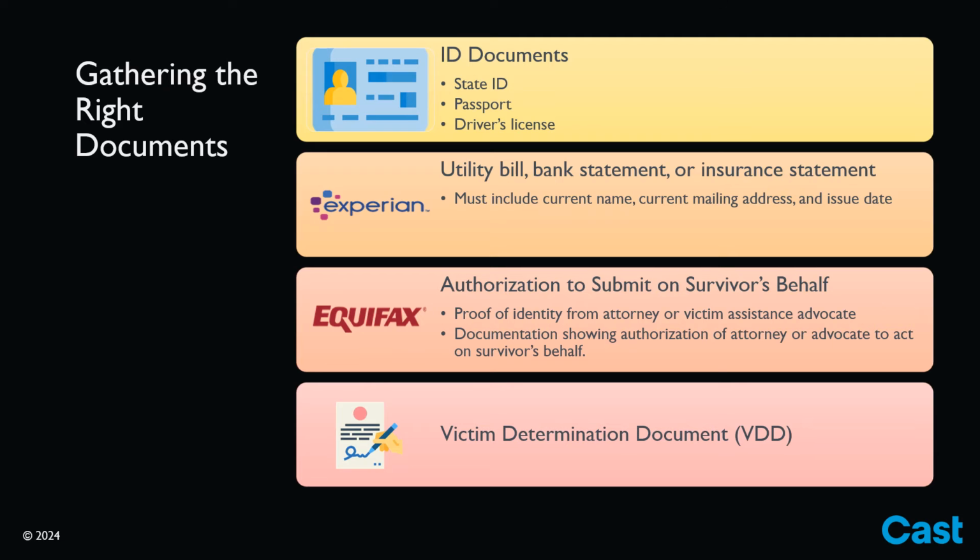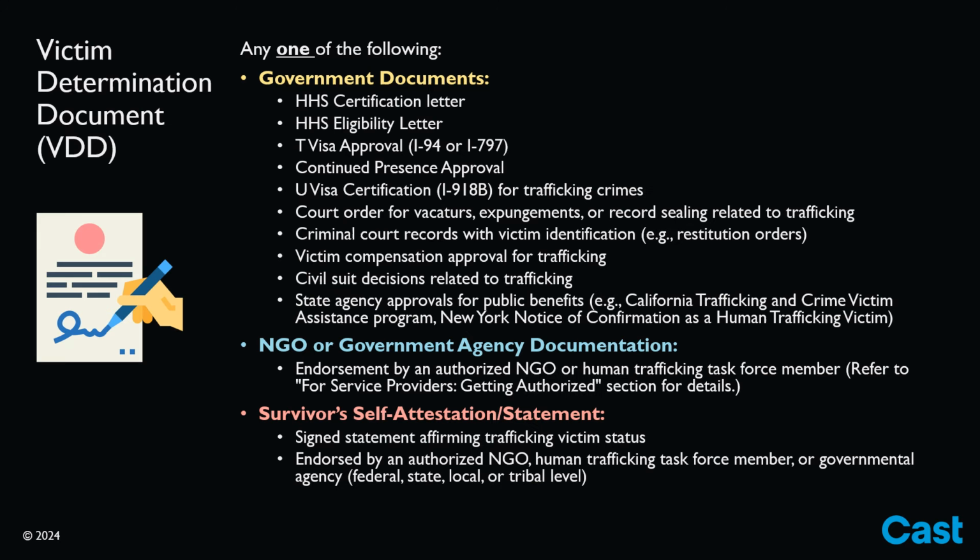Survivors will also need a victim determination document, or VDD. A victim determination document is an official determination stating that a consumer is a victim of trafficking and eligible for relief under the DBRA. The types of documents that can be considered a VDD can be any one of the following documents. Documents from a federal, state, local, or tribal government, like a T visa approval notice, certification letter, or vacatur order, for example.